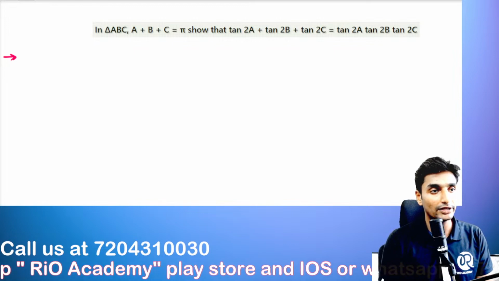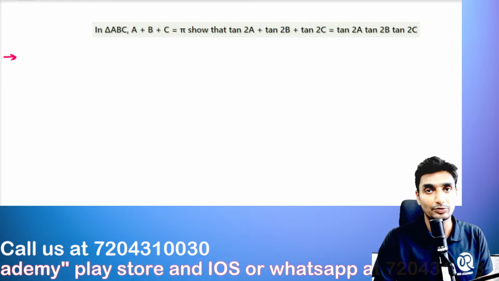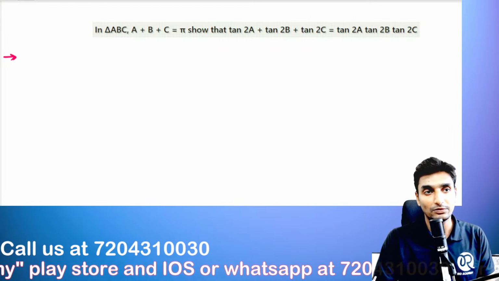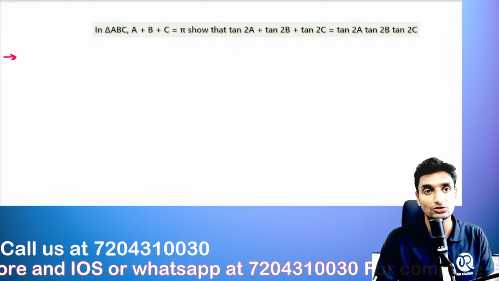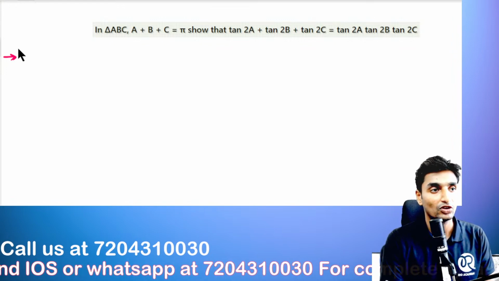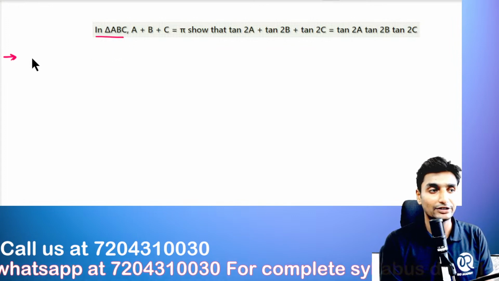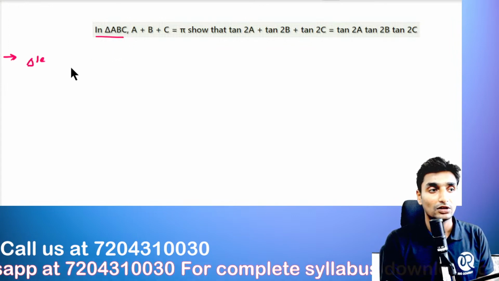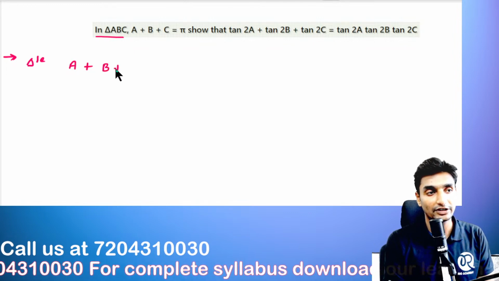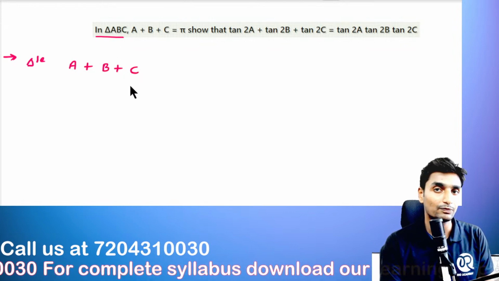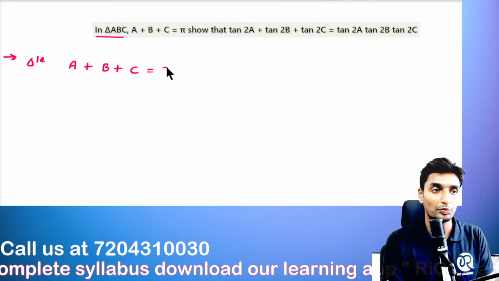In triangle ABC, A plus B plus C is pi. Show that tan of 2A plus tan of 2B plus tan of 2C is equal to tan of 2A into tan of 2B into tan of 2C. So here it is already mentioned that it is a triangle. In case of a triangle, suppose angle A is the first angle, angle B is the second angle, and angle C is the third angle. So the sum of all the three angles will give us pi.